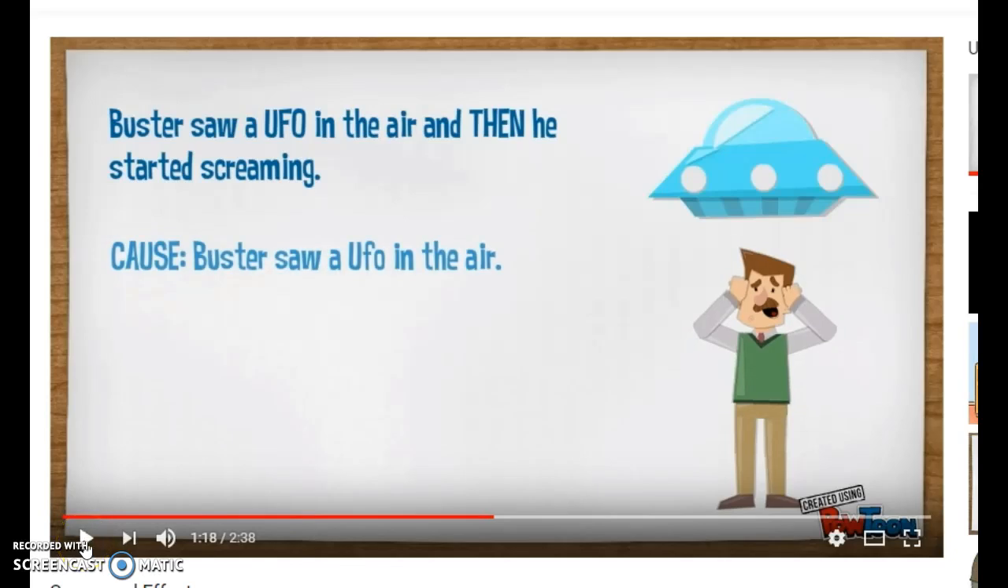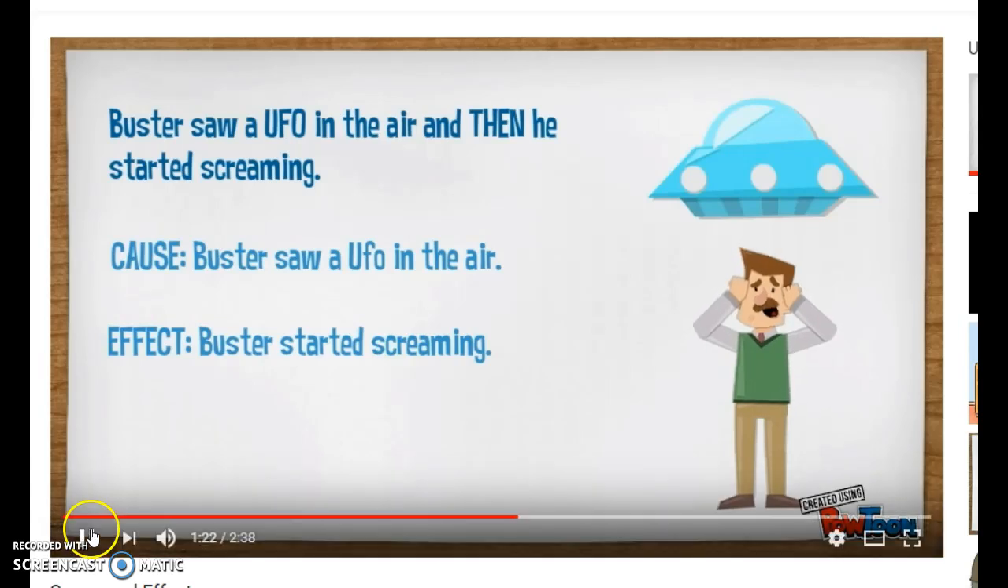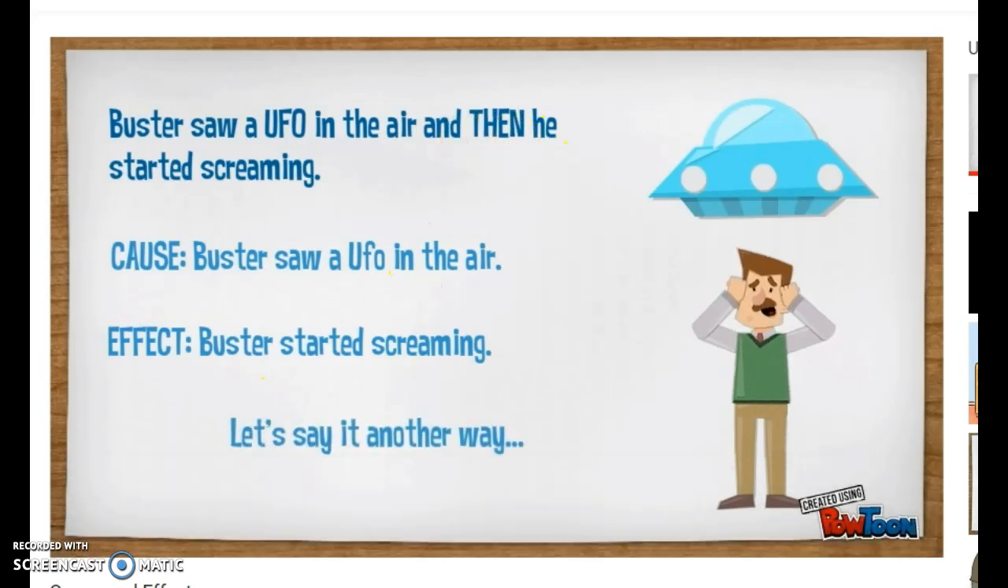Okay, Buster saw a UFO in the air and then he started screaming. So in this sentence, Buster seeing the UFO is our cause. It's the why. Okay. The effect, what happened as a result, is he started screaming. But he wouldn't have started screaming if he hadn't seen the UFO. So the seeing the UFO is what caused Buster to scream. So the cause is Buster seeing the UFO. The effect was he started to scream. There's our clue word, then.